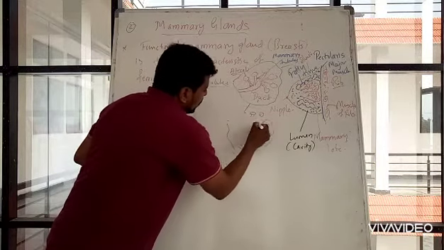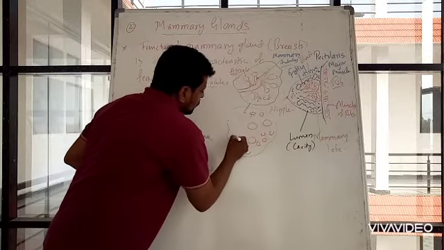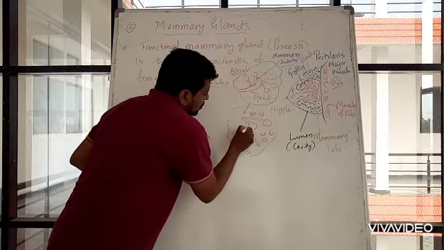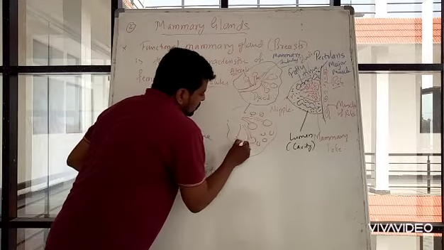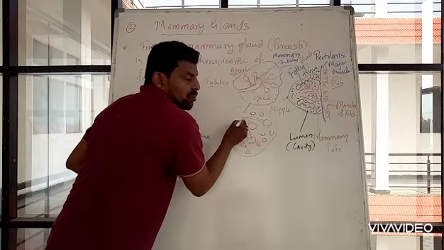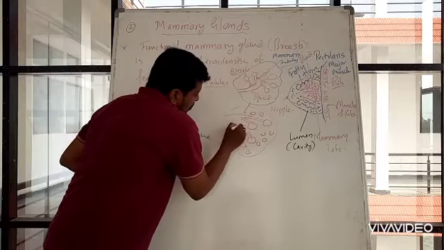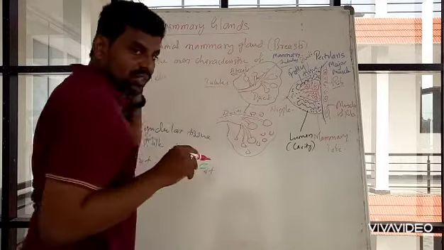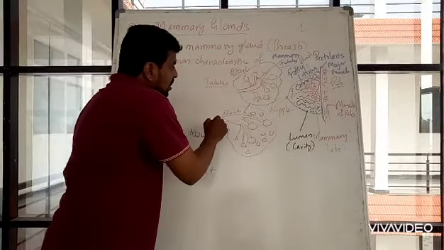Many alveoli will be there, and again these alveoli are connected with tubules. Many tubules join together to form a duct, the mammary duct.